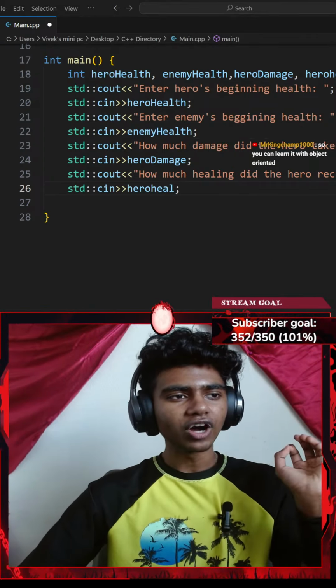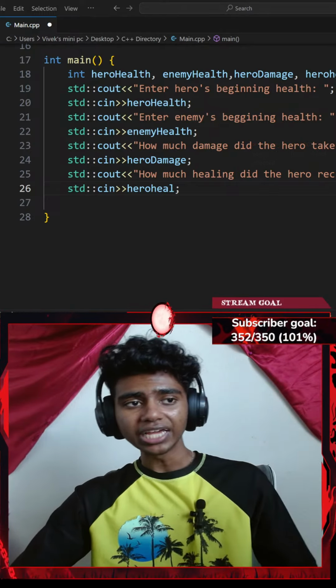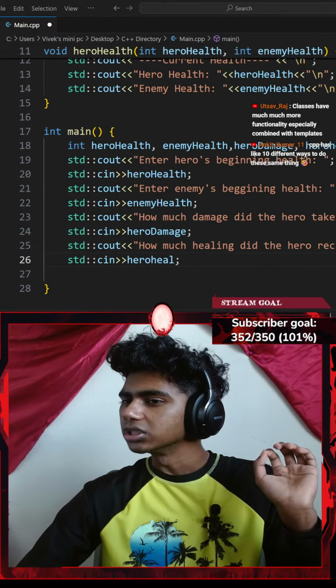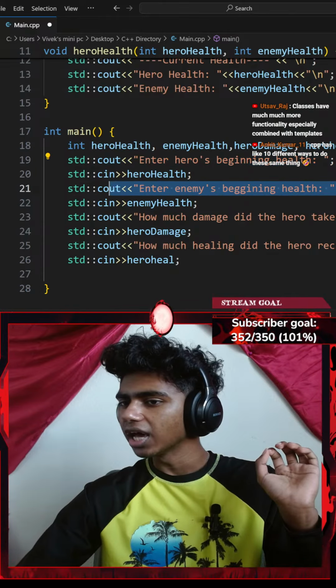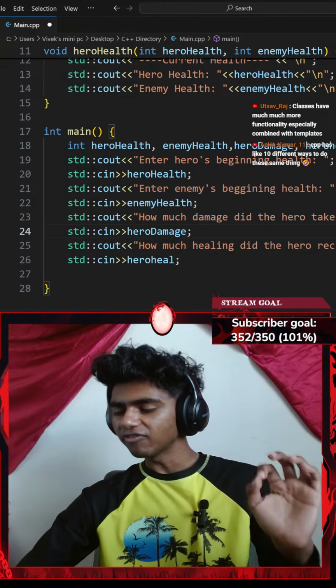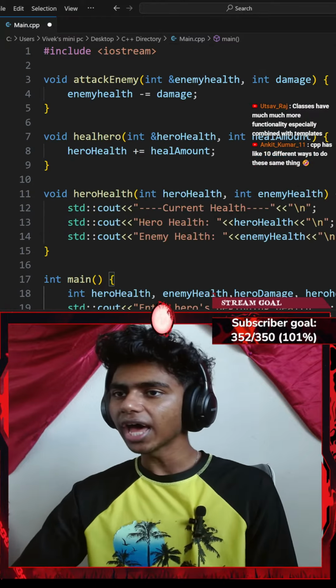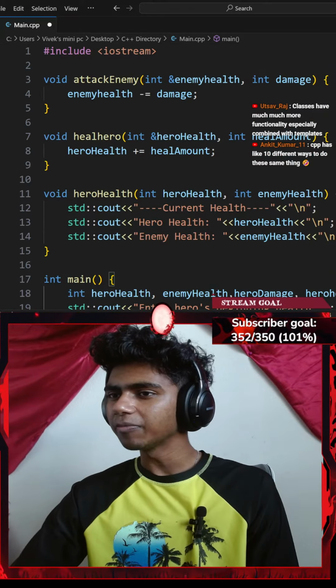Okay, next up, use a function in the correct order to apply these actions. So that's beginning health, how much damage did it take? After giving my damage parameter, I'll go ahead and include my attack enemy parameter.